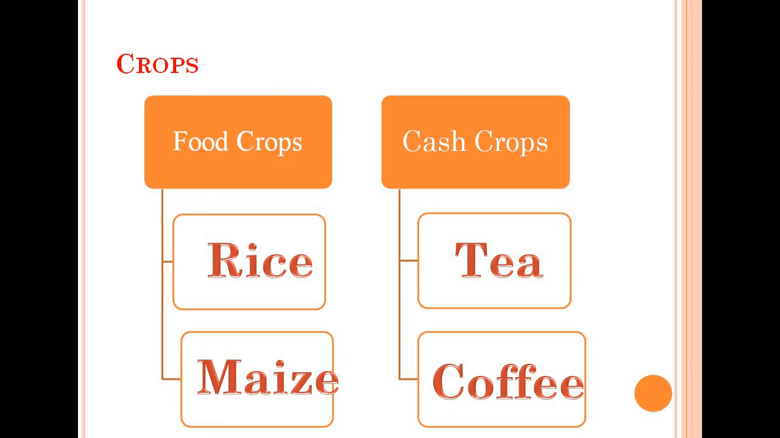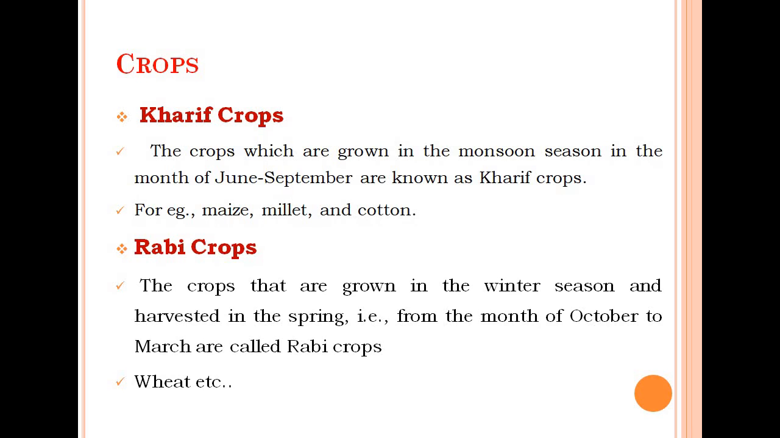Now we will move to the next division of the crop, that is cash crops. Cash, you know, cash means what? Yes, that is talking about money for commercial purposes. So those types of crops that are grown for commercial purposes are called cash crops. Some of the examples as I have given here are tea and coffee, which are mostly grown for commercial or economic purposes. So these are the two types of crops based on requirement, that is food crops and cash crops.